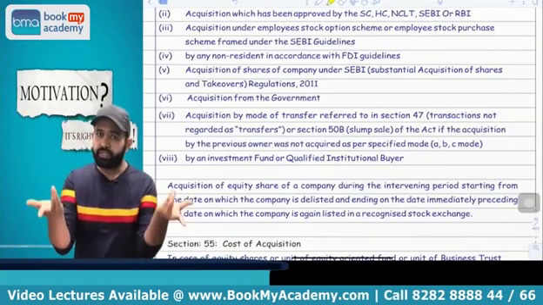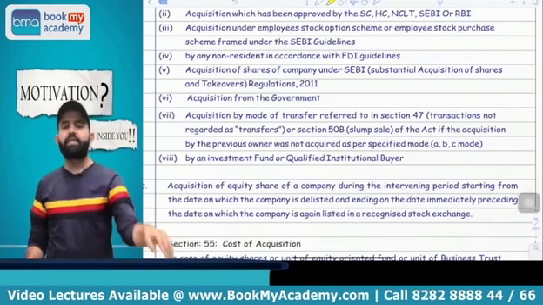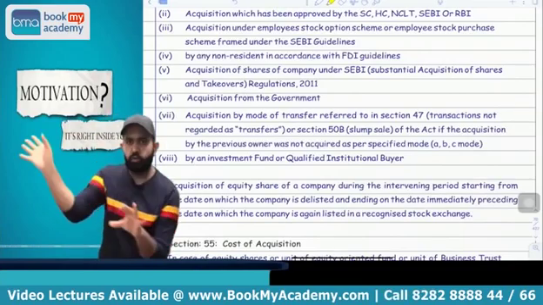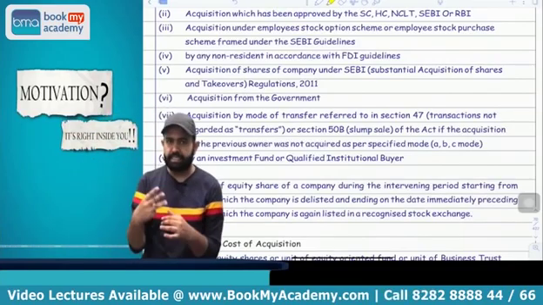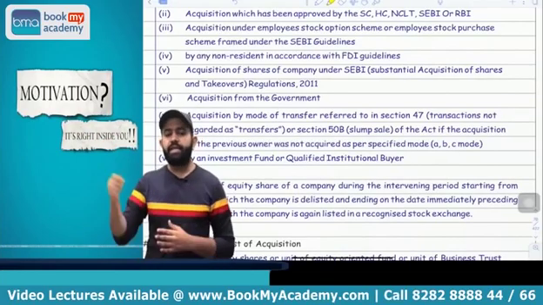Then obviously you did not pay the STT, and the 112A benefit is not available even if you paid the STT at the time of sale. So in three cases the 112A benefit is not available, and this is the first one: if you acquire the share in the delisting period.